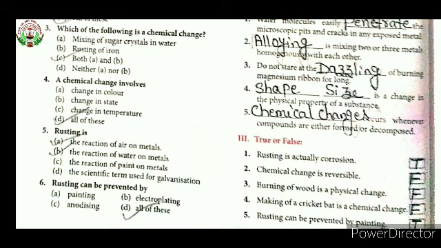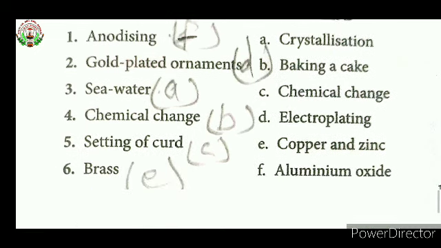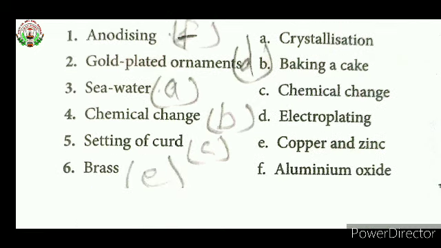Now we will move to the next part, that is match the following. Match the columns. Here column A and column B are given there. So in column A, just write down the alphabetic letters in front of each word. So first one, anodizing. Anodizing is an aluminium oxide layer. So write down F there. Then second one, gold plated ornaments. Gold plated ornaments are made by electroplating. So your answer is D. So write down D there.